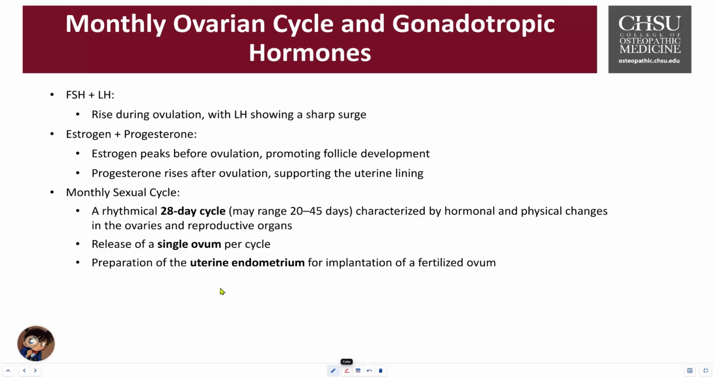Then, of course, we have estrogen and progesterone. Estrogen peaks just before ovulation. It promotes follicular development. It also helps with proliferation of the uterus lining, which is the endometrium, the inner layer. It prepares for potential fertilization.